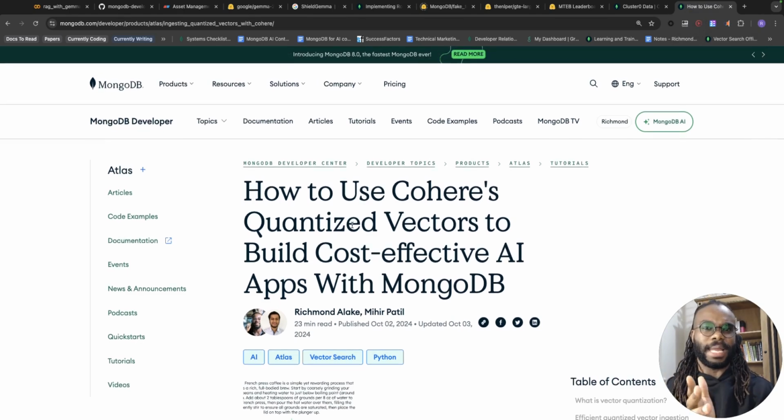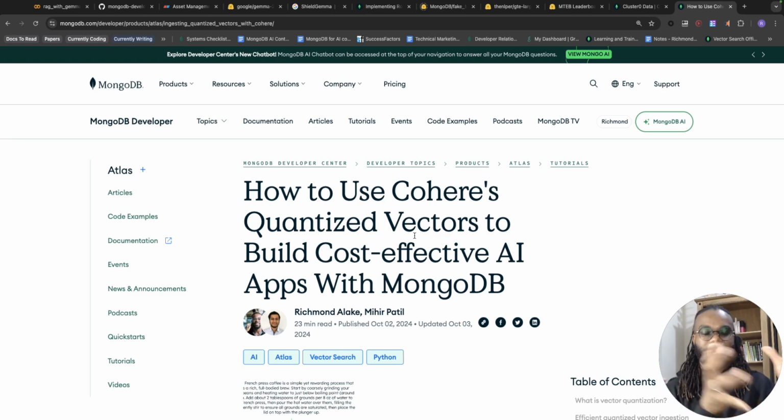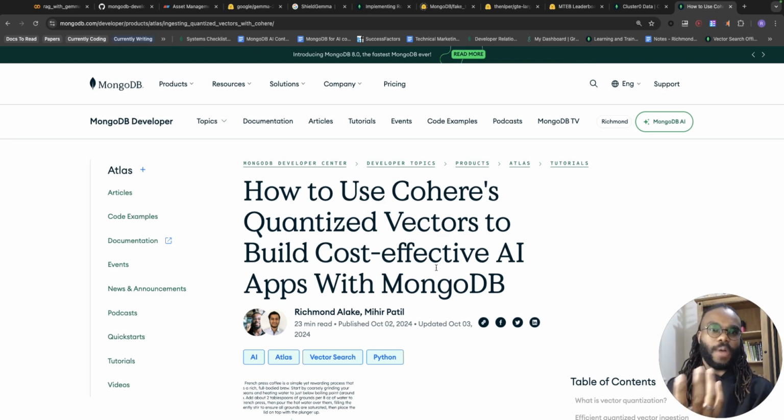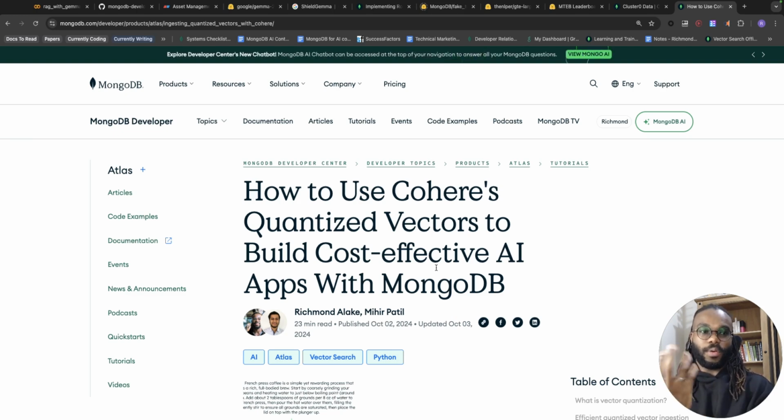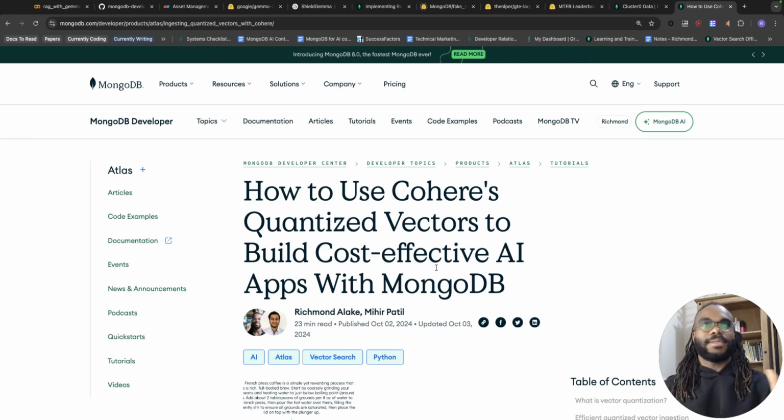This is one of my latest articles that came out, and it was done with one of the talented engineers we have over here at MongoDB. We're using Cohere's quantized vectors and ingesting them into MongoDB. Then we show how you can still get the same performance, or at least the same semantic search ranking, with quantized and non-quantized vectors. I'll put it there because I don't want to load you with too much information.